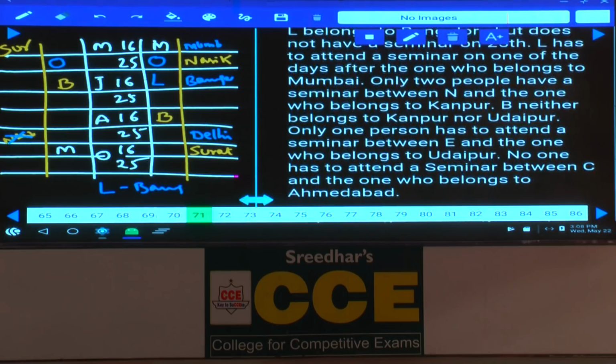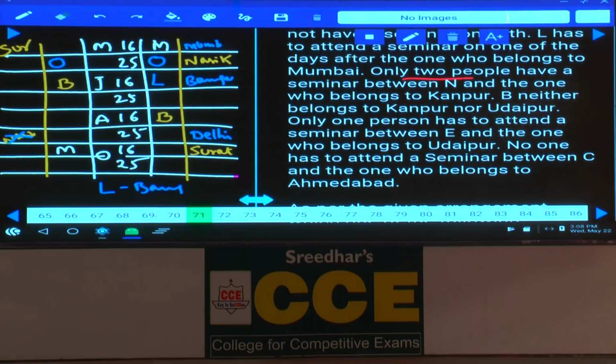And next one, only 2 people have a seminar between N and the one who belongs to Kanpur. Between N and Kanpur, there must be exactly 2 people. Now, if N is here, 1, 2, Kanpur and Surat must be in the same place, which is not possible. Hence, N cannot be on June 25th. Then, if N is on August 25th, there must be 2 people between N and Kanpur. That is not possible, isn't it? If N is here, there is a possibility or not? Kanpur can be here. Kanpur is June 25th.